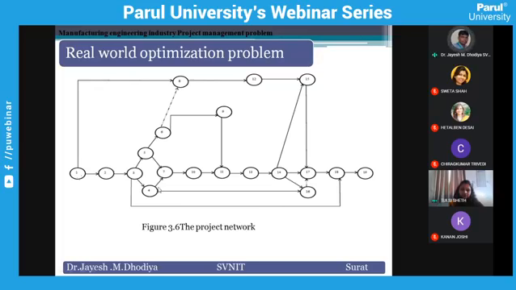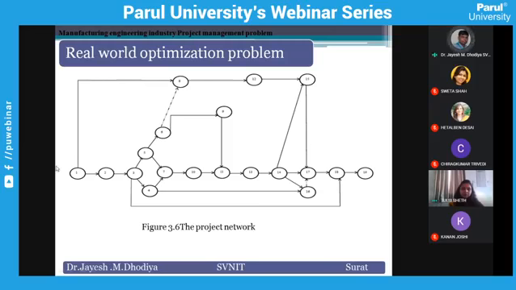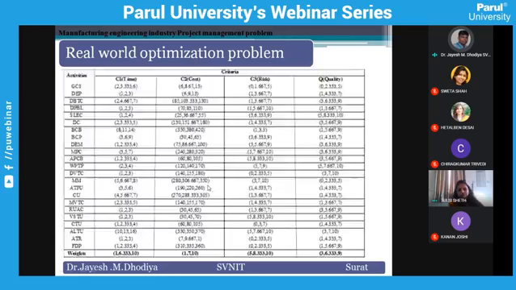Here I have considered a real world problem of aircraft component development. How can we develop an aircraft component? For that, there is this much activity, and the problem deals with fuzzy numbers. These are the activities that will have to be performed, in the form of fuzzy numbers. This activity will take 2 minutes minimum, 6 minutes maximum, and this is the average time. Similarly, cost is like that: 6, 13 and 8.67.